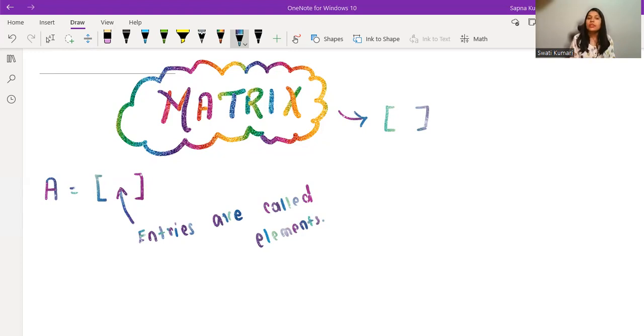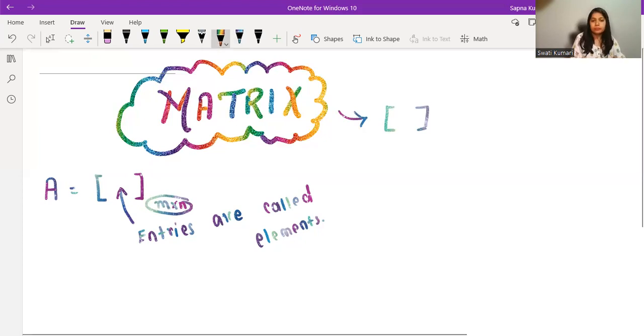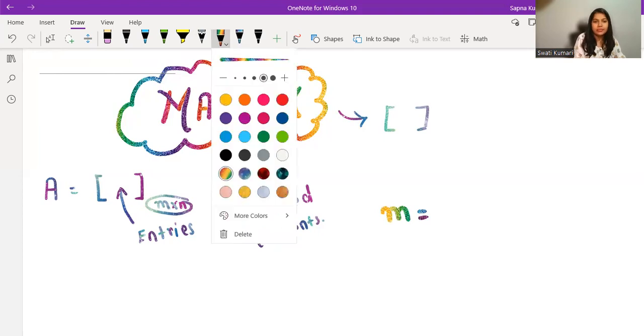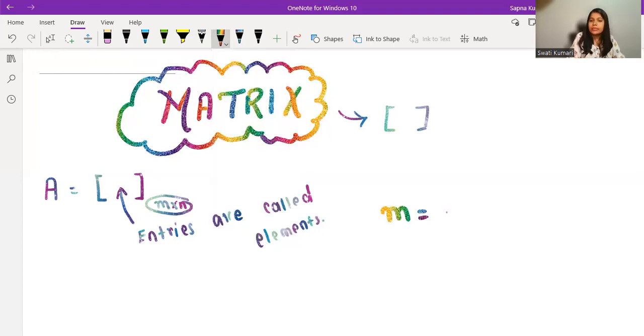Now, as I said, the order of a matrix. What is the order of a matrix? First, let me tell you where we write down the order of a matrix. We write it right here. We write the order of a matrix like this: m cross n. We read it as m cross n. Now, what is this m and what is this n? Let me tell you. Here, m is the number of rows.